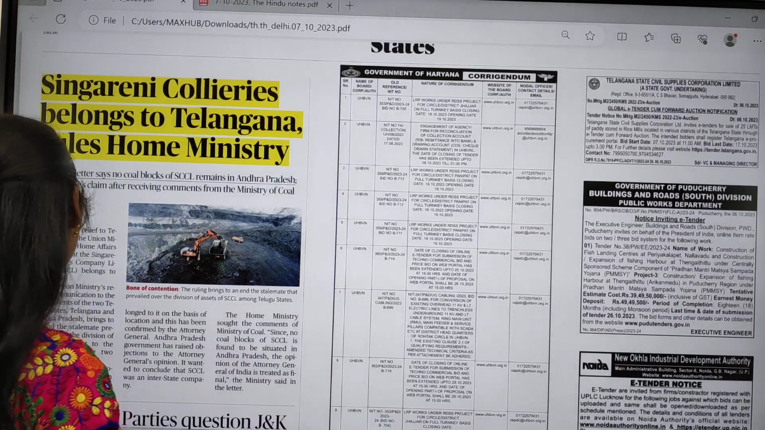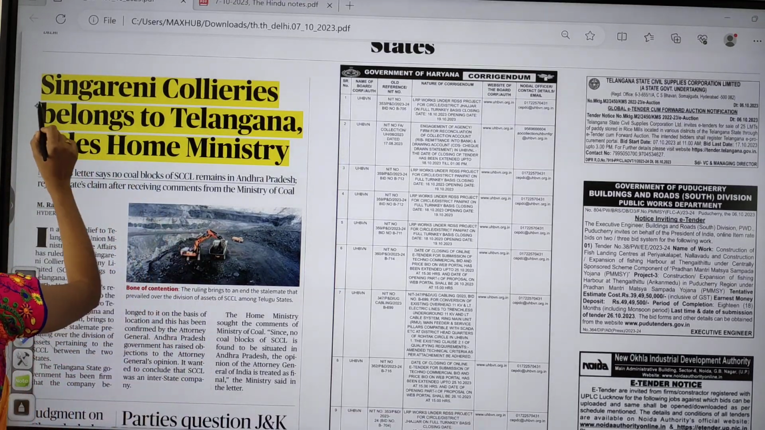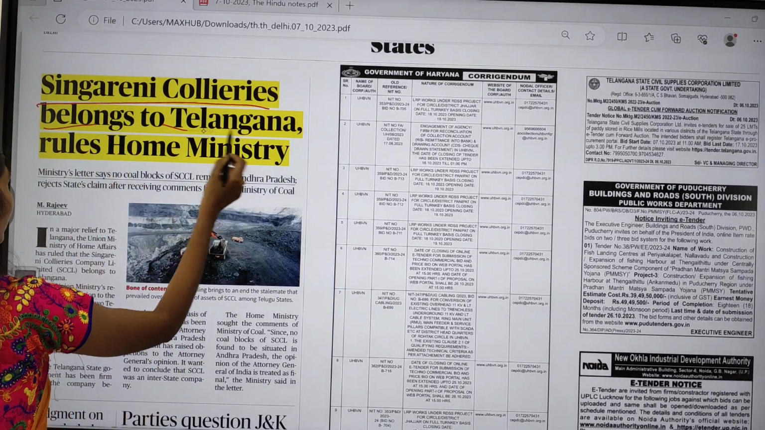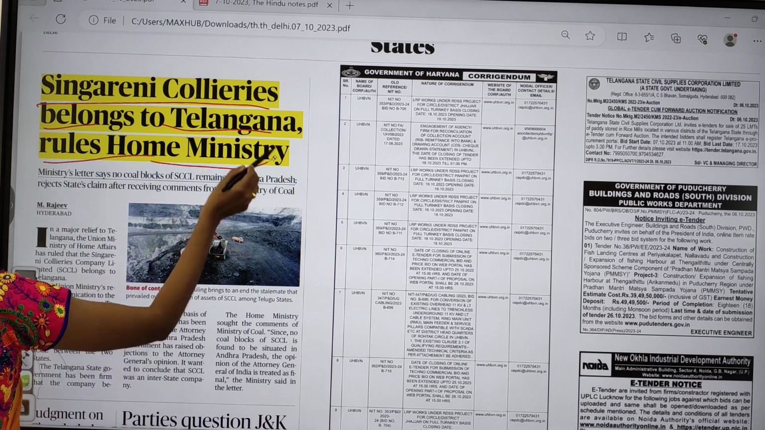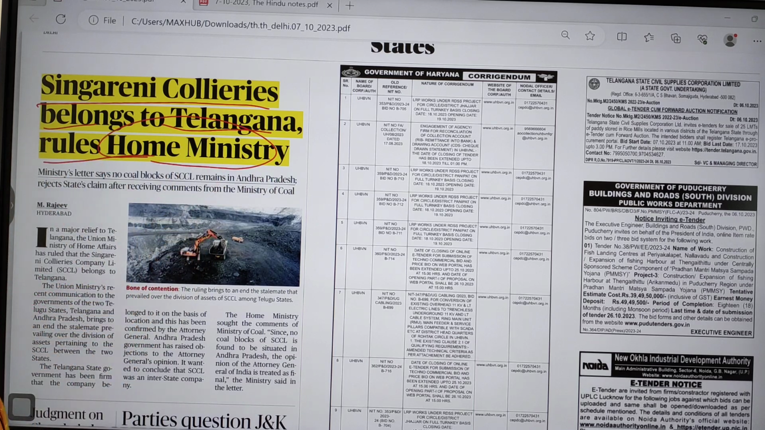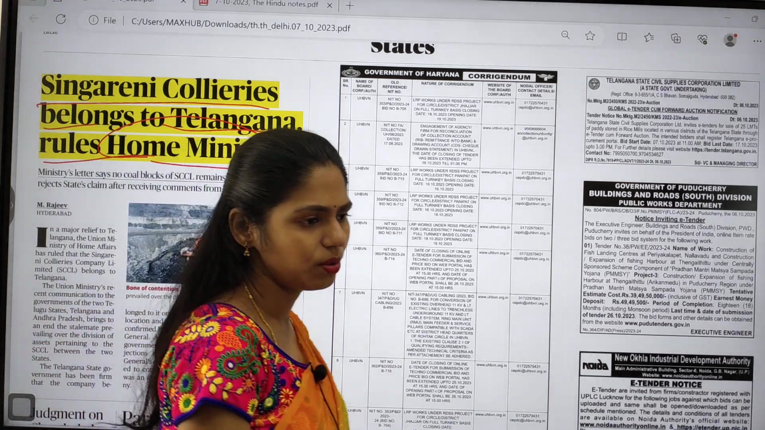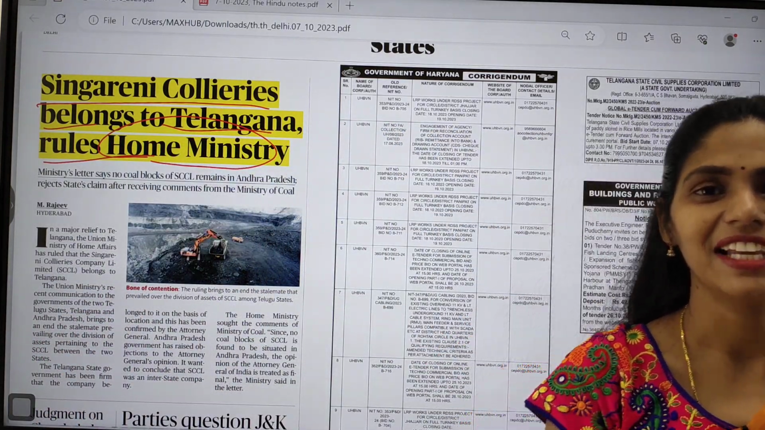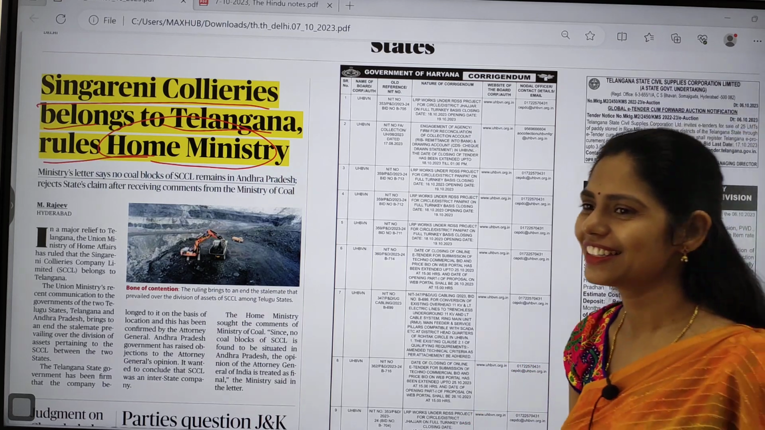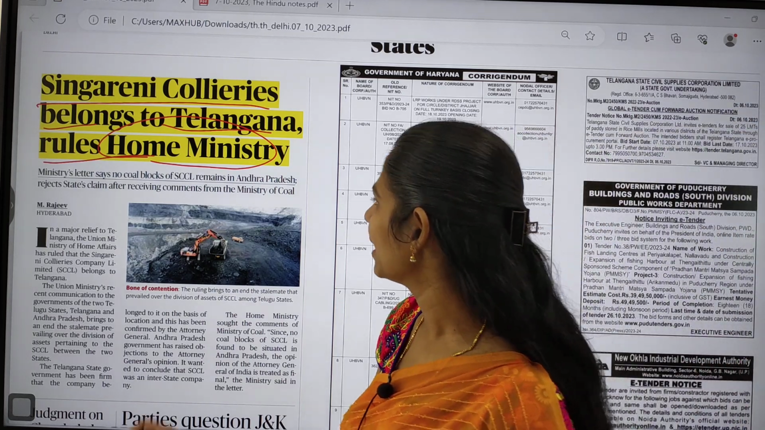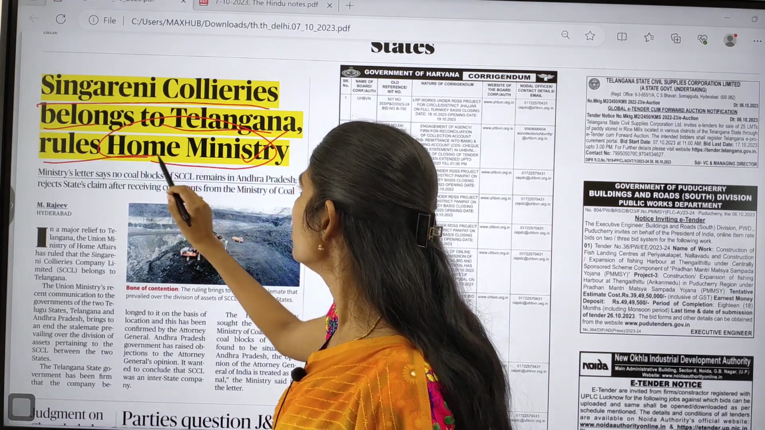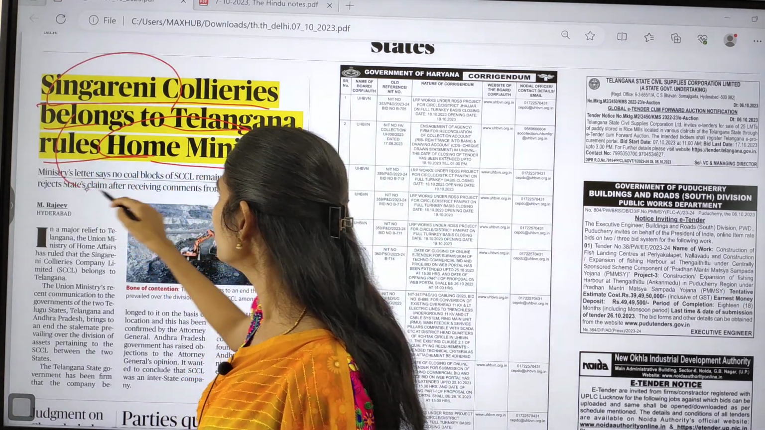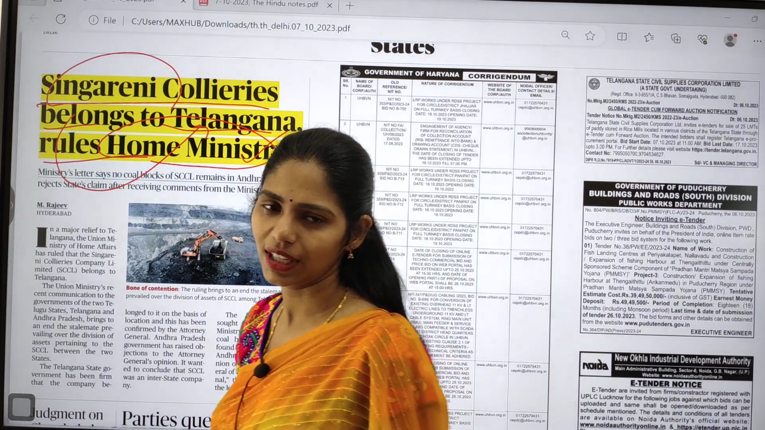And the next topic is about Singareni. Singareni collieries, Telangana, rules Home Ministry. Actually Singareni is a coal mine, okay, coal mines. And the issue here is that Andhra Pradesh says that it belongs to me and Telangana says that it belongs to me. And finally the Union Home Ministry rules that this Singareni belongs to Telangana, not to AP.